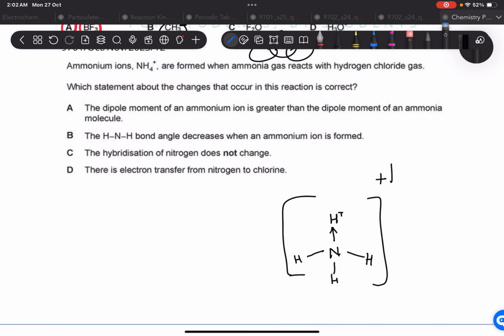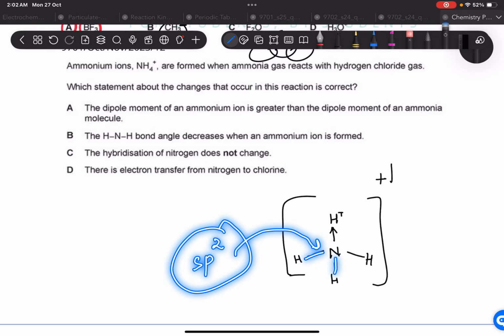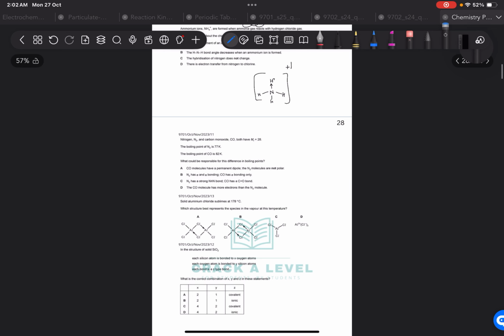So this means the angle is definitely not going to decrease. It's going to increase. The hybridization of nitrogen does not change. That's correct, because what nitrogen is doing is not making a proper bond. It's just making a dative bond with the hydrogen. So the hybridization is not going to change. It's going to remain sp3, because it's making 3 bonds, and one is a dative bond. So the hybridization does not change when you are making a dative bond.